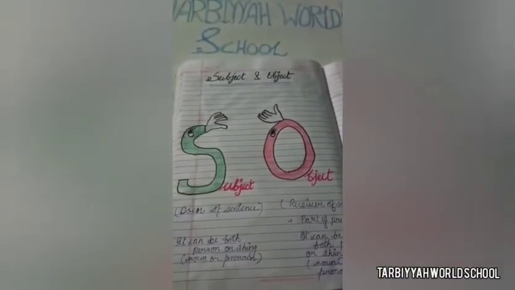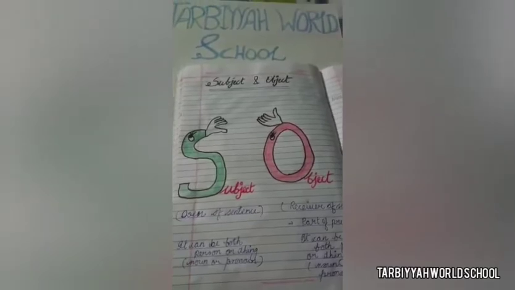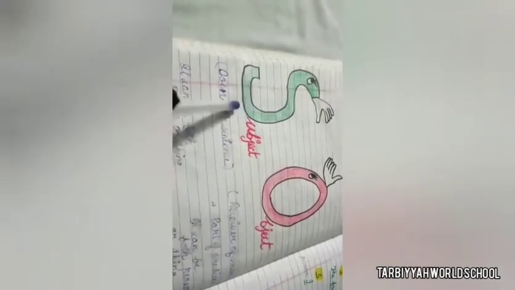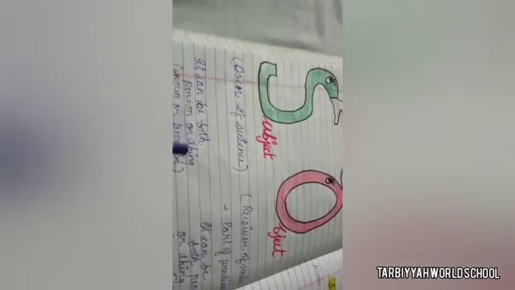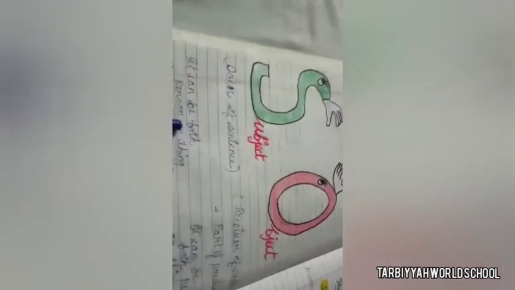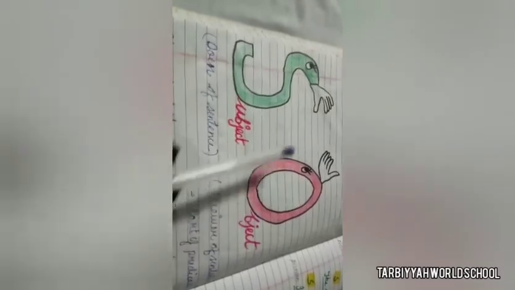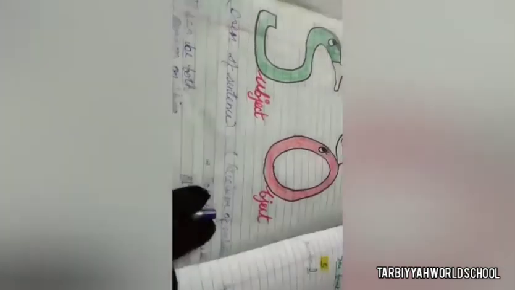Let's learn subject and object in a sentence. Now you are well known. What is a subject? Subject is the doer of the action or whom we are talking about. It can be both person or thing, noun or pronoun. Subject may be person, place or thing, or maybe pronoun. Okay, an object is the receiver of action in a sentence. Subject is the giver and object is the receiver of action in the sentence.